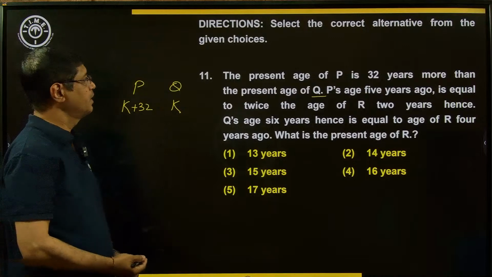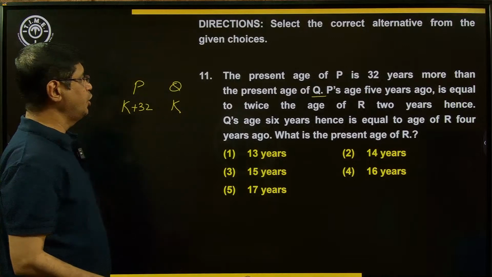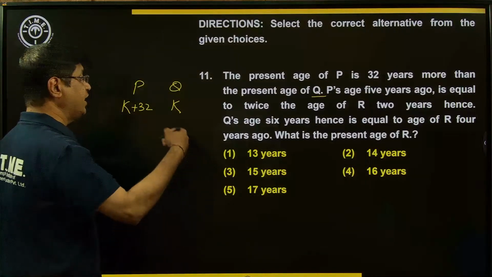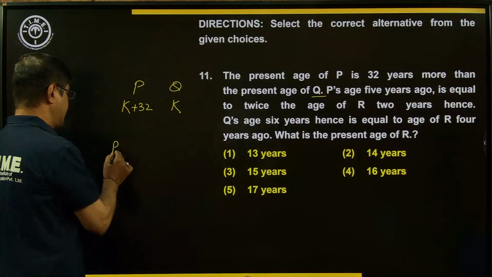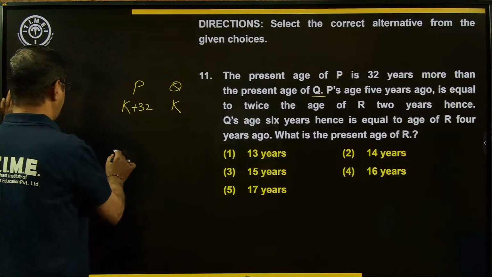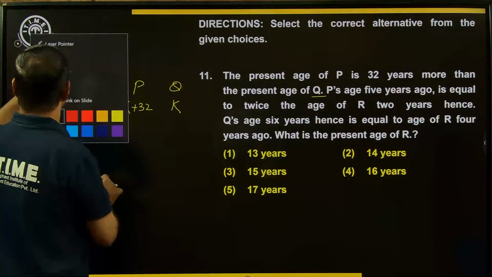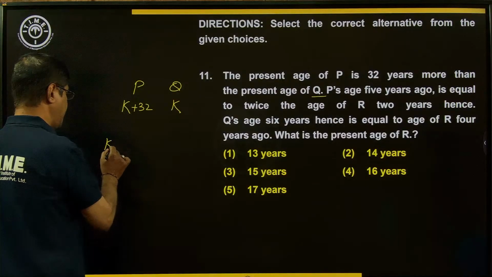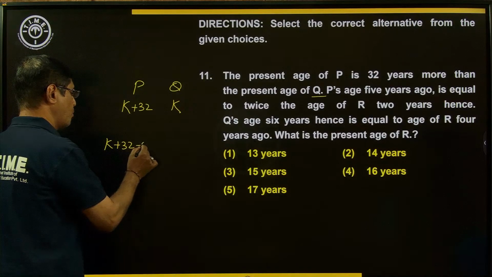P's age 5 years ago: subtract 5 years from P's age. Now what is the age? K plus 32 minus 5.